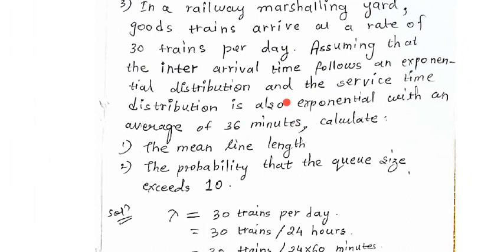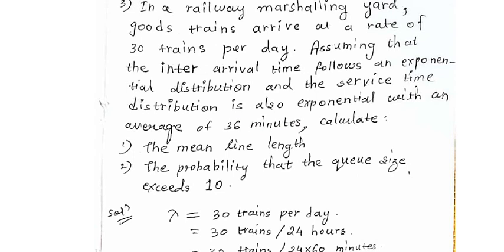Even if you want to consider it in hours and solve the problem, that is also fine, provided you do the calculations correctly. Let us fix the unit as minutes, because here we have this given in minutes. I try to come to the smaller units. If hour and minute is given, let us choose the minutes because it's the smaller unit. If day and hours is given, let us choose the hours. Here an average of 36 minutes is given, so let us stick to the unit of time as minute.